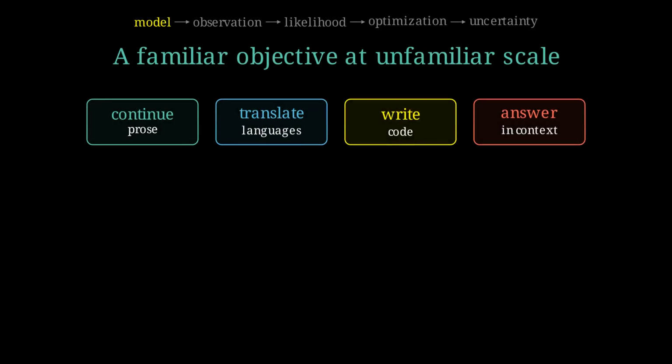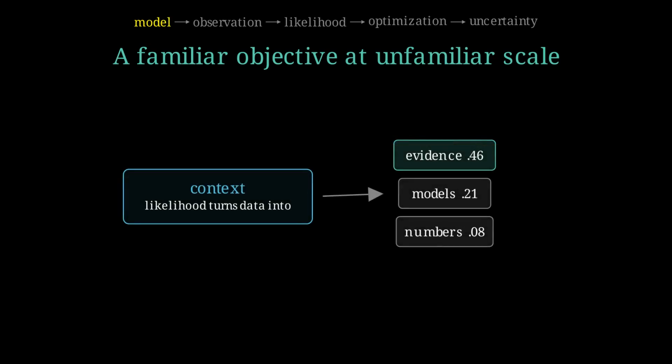Large language models can continue prose, translate, write code, and answer in many styles. Their engineering is enormous, but the statistical contract at the center of language model pre-training is familiar. Given the tokens already present, assign probabilities to what comes next. Then reward the probability assigned to the token that actually occurred.